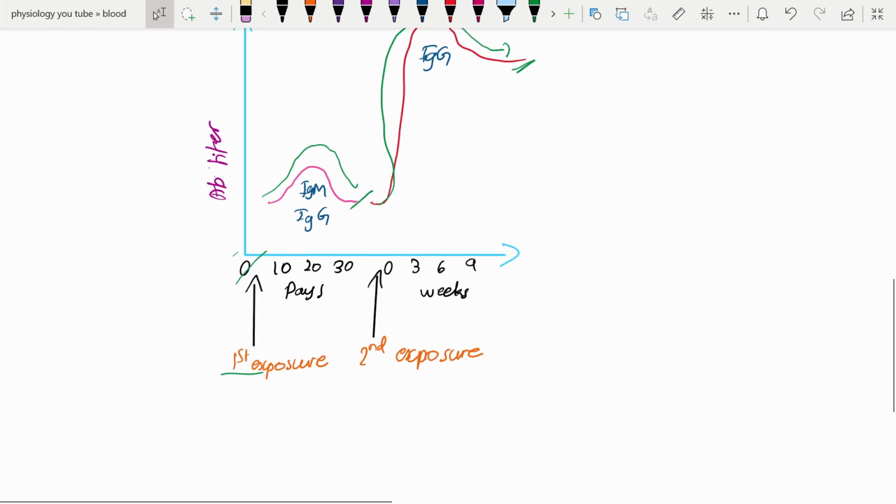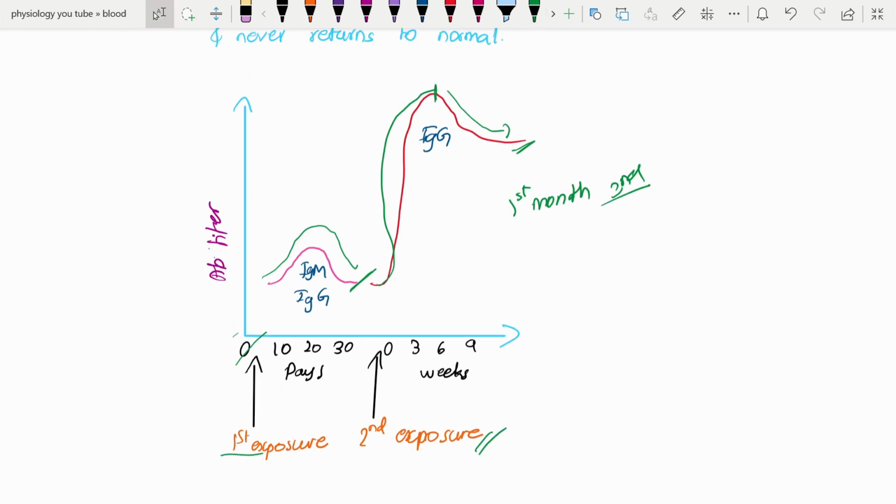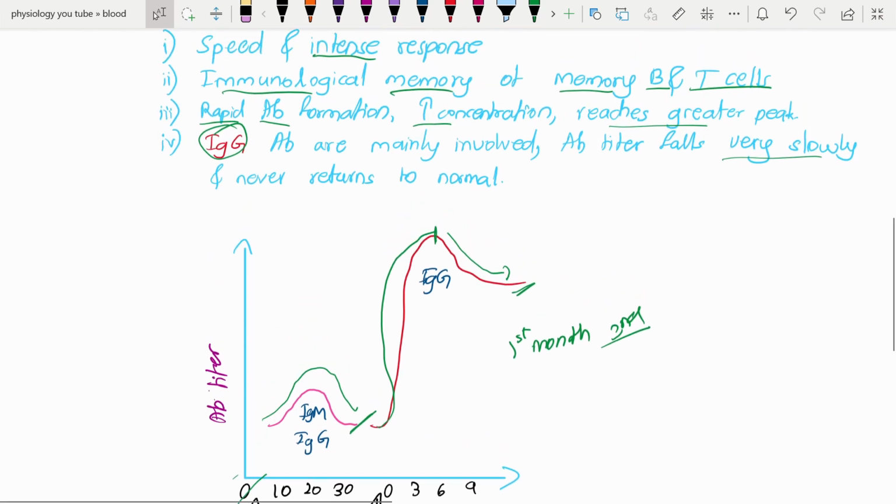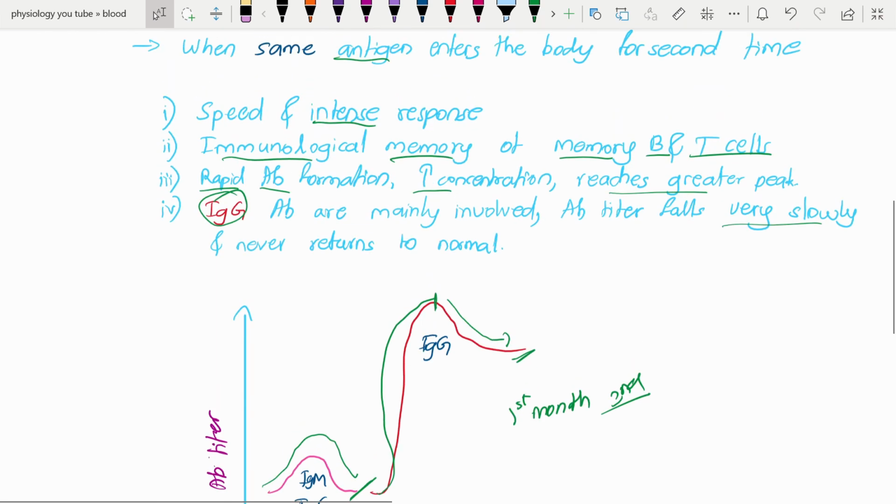I will explain with an example. As you know, all of us have taken the COVID vaccines, Covishield or Covaxin. Earlier they said that at the first month you need to take the second dose. Why? Once the antibody titer reduces in the first immune response, and if you are exposed for the second time, definitely it will achieve a greater peak. So our body will get enough immunity to fight COVID. So get vaccinated. This is the end of the video. Thank you.